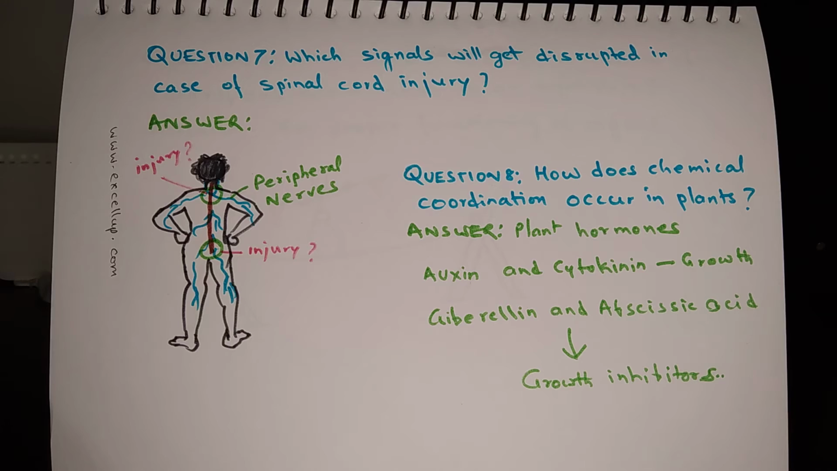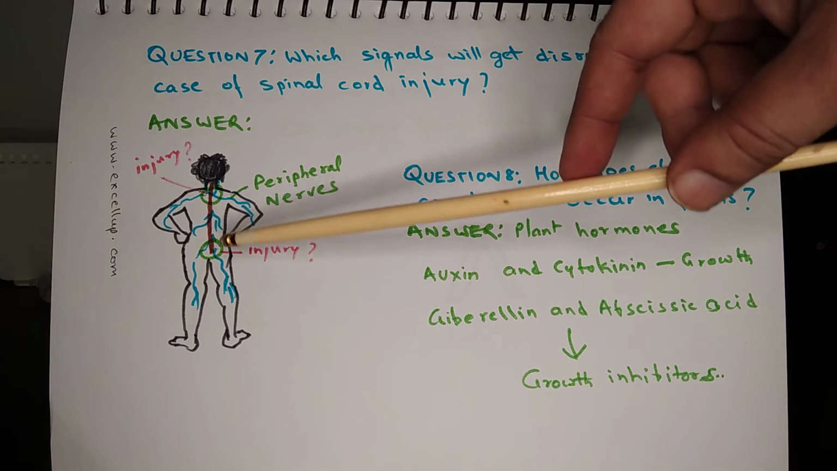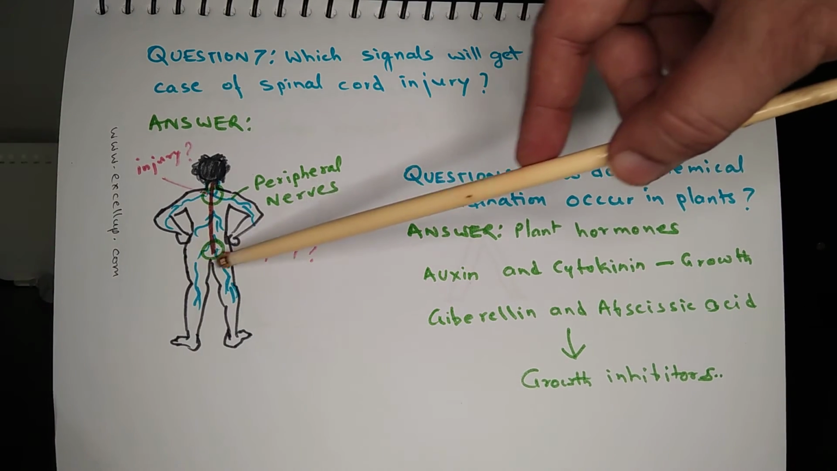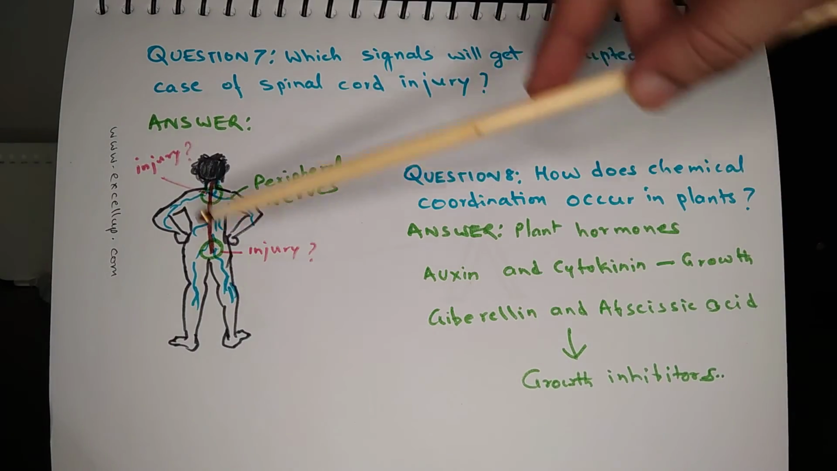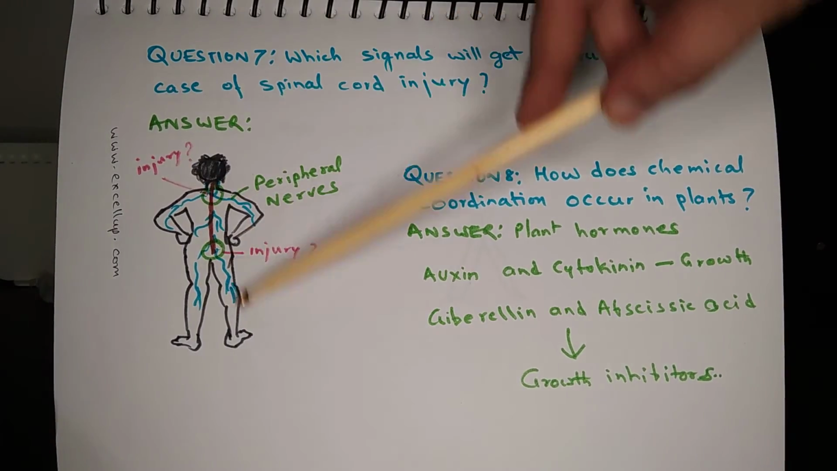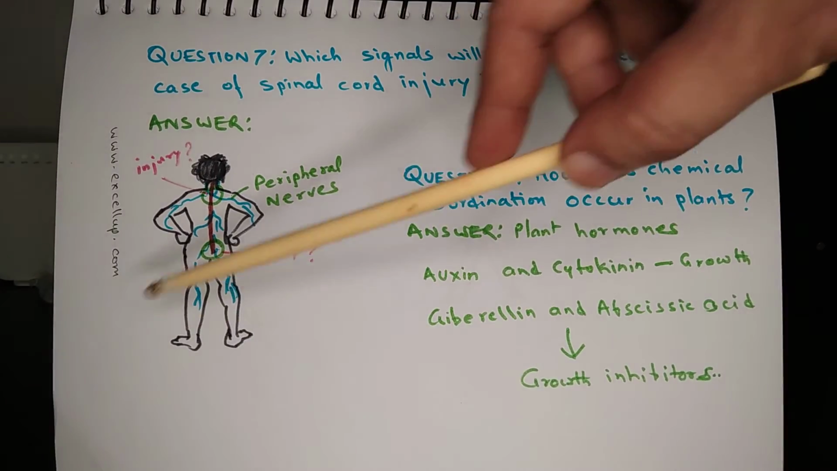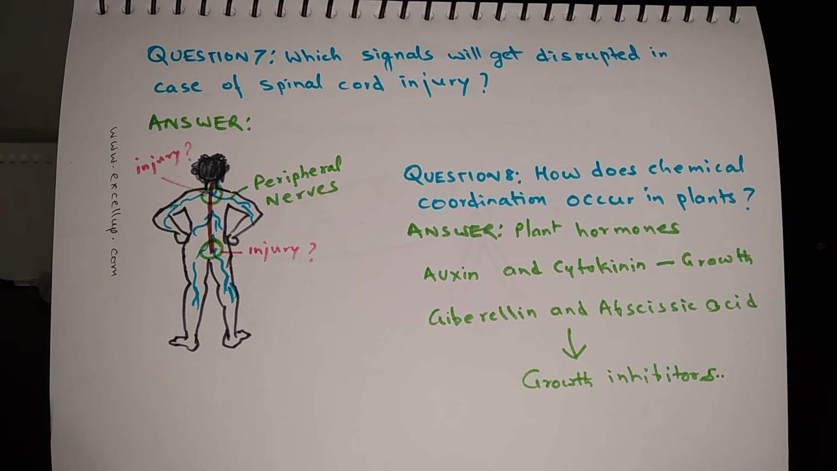So for example, if a person suffers an injury at the lowermost portion of the spinal cord, then what will happen? The wiring or the nerve cord or the supply to the lower limb will get affected, and because of this injury, the person may suffer from paralysis in the lower limbs or lack of movement in the lower limbs.